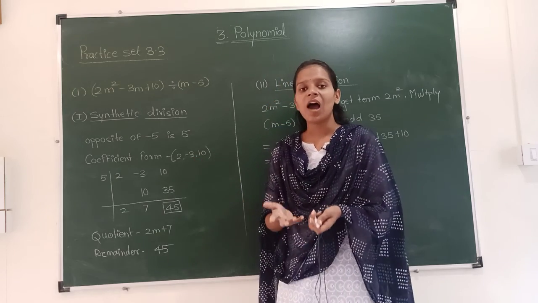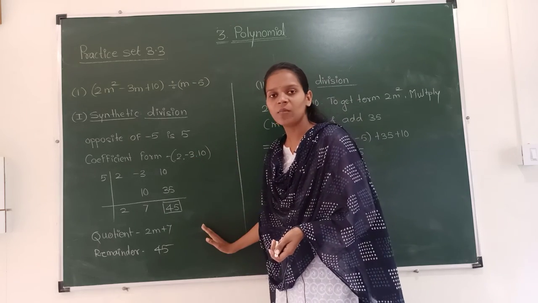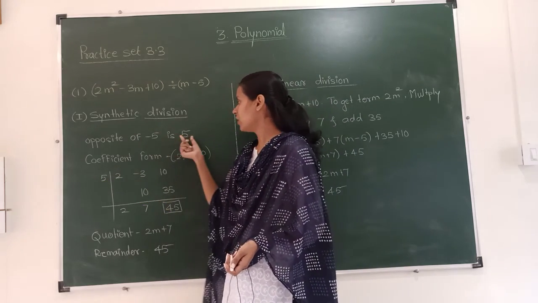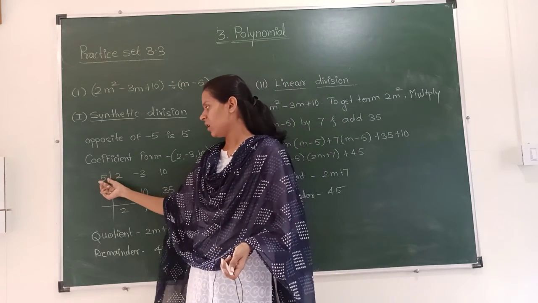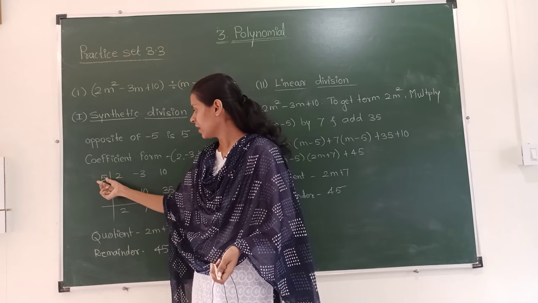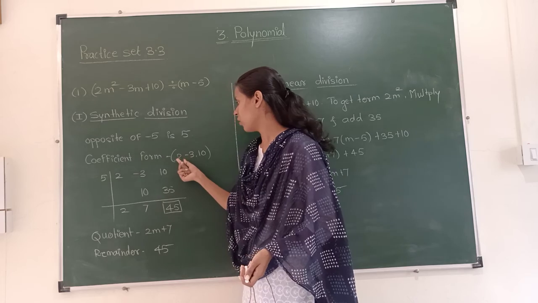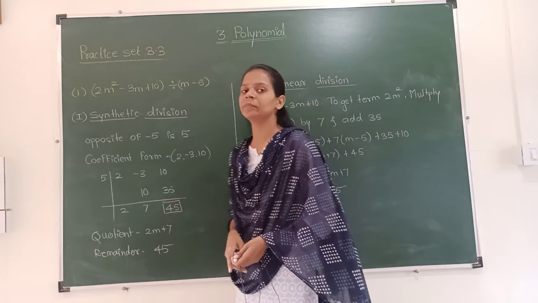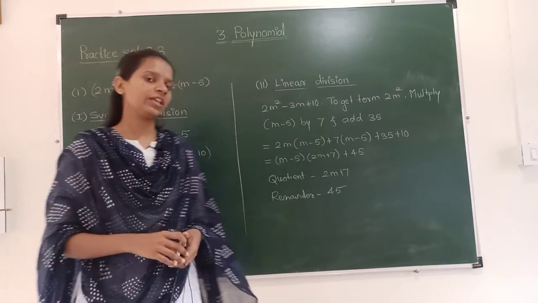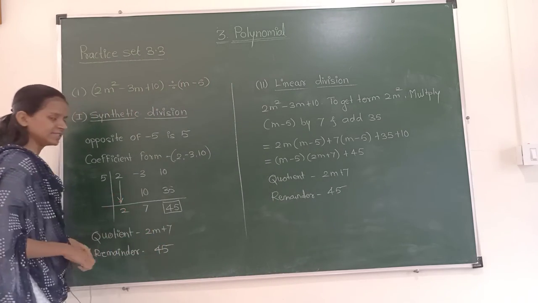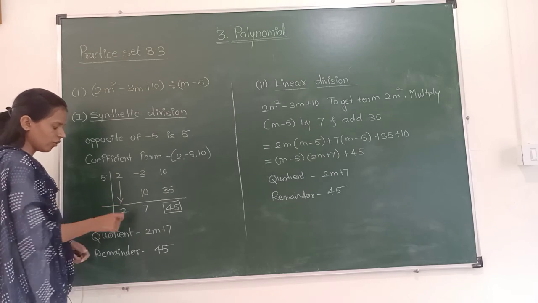We do know how to solve the given polynomials by the synthetic method. How to divide? See, we have to first write the opposite number over here, above the vertical line, 5. Then the coefficients are 2, minus 3 and 10. We have written 2, minus 3 and 10, the coefficient form of the given polynomial. Now we will write this 2 as it is. So we have copied this 2 over here.